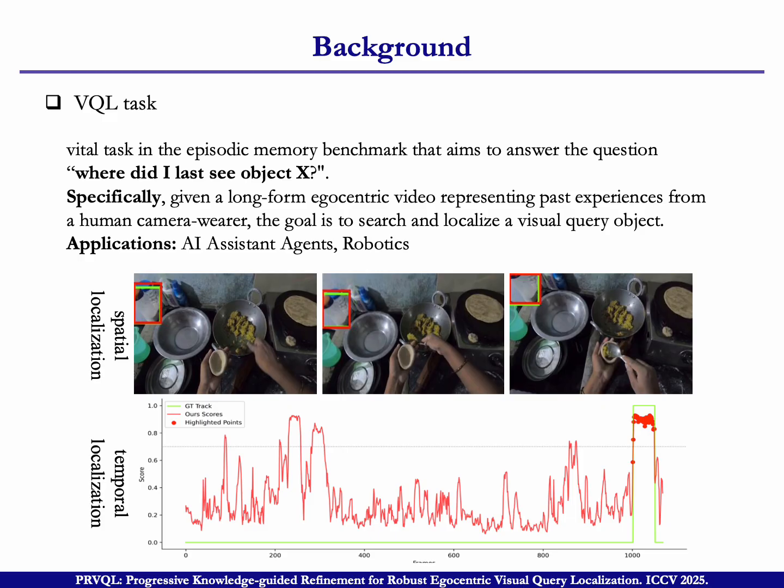Here, the task can be divided into two parts. First is spatial localization. In each frame, it needs to give a bounding box to locate the spatial position of the target. And second is temporal localization. It needs to localize the frames of the appearance in the whole video.